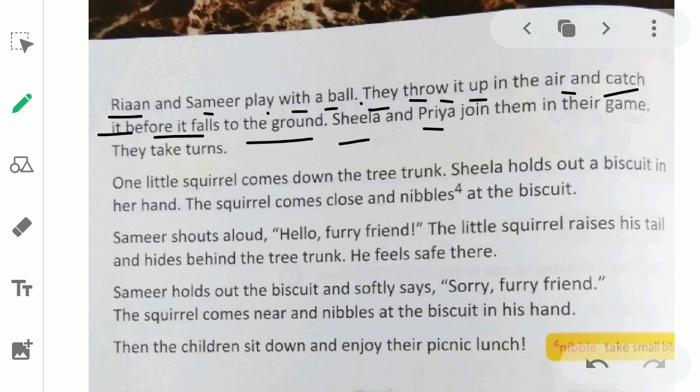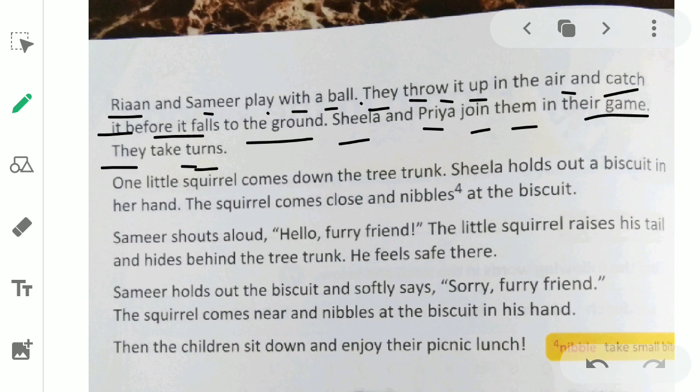Sheila and Priya join them. Join means to be a part of. Sheila and Priya also came to Ryan and Sameer and now they all are playing the game. What is the game here? They all are throwing the ball in the air and catching it.